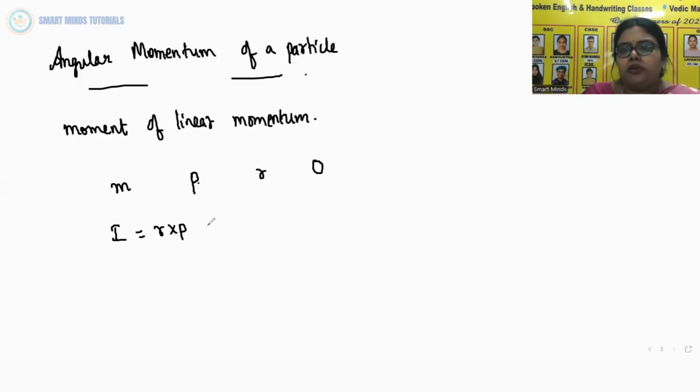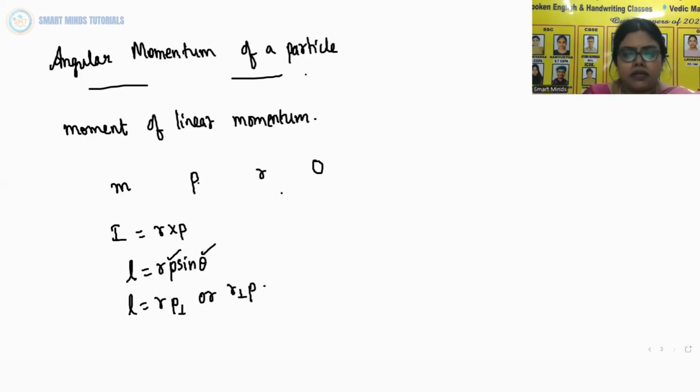Now the magnitude of the angular momentum is L is equal to r p sine theta, where p is the magnitude of p and theta is the angle between r and p. So we can write it as L is equal to r p perpendicular, or r perpendicular into p. Both ways are correct.